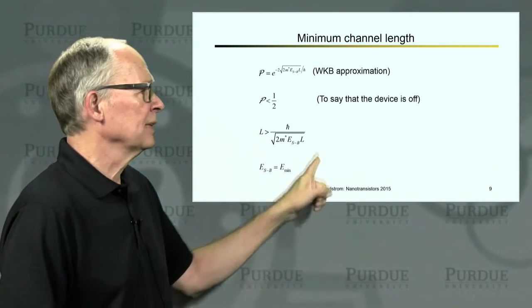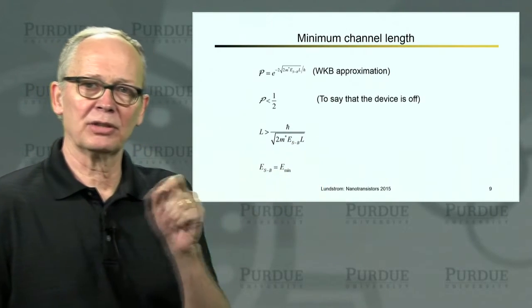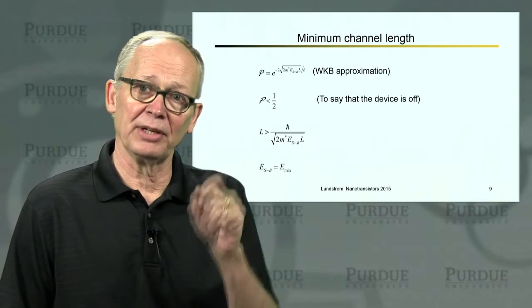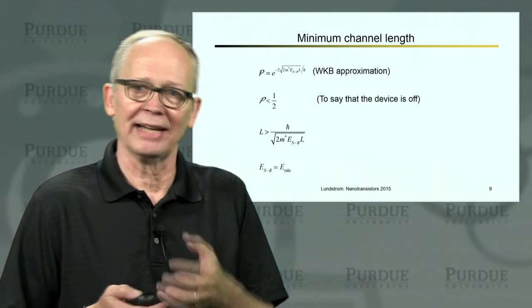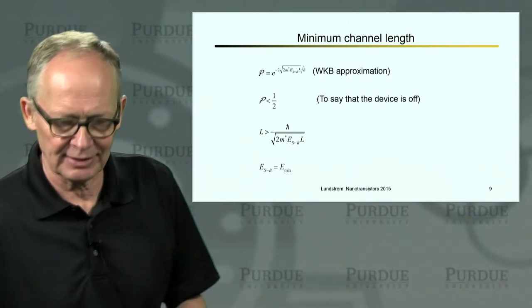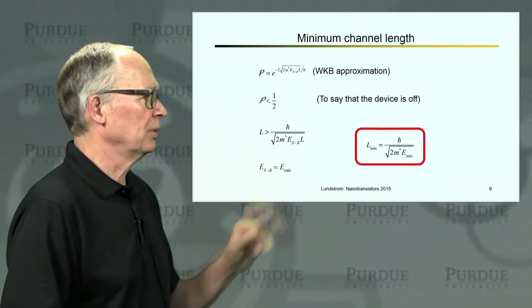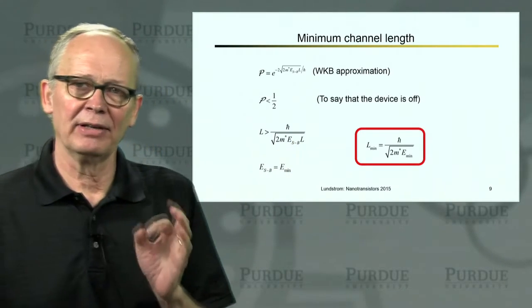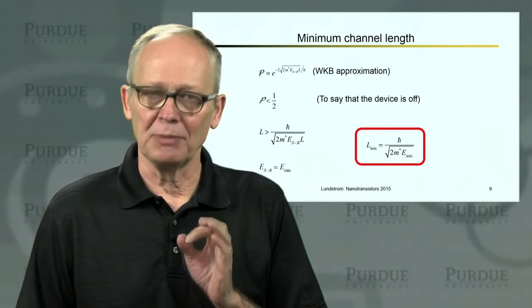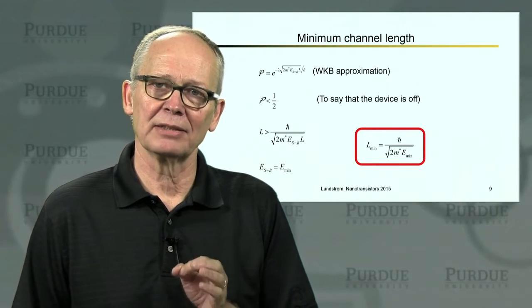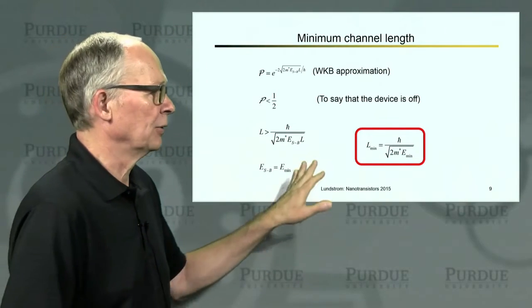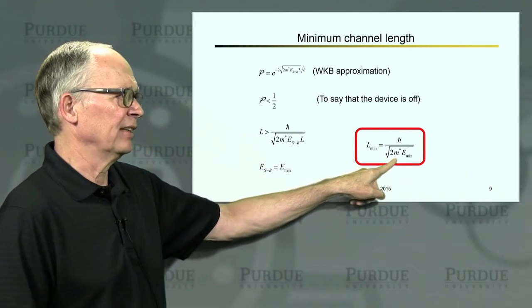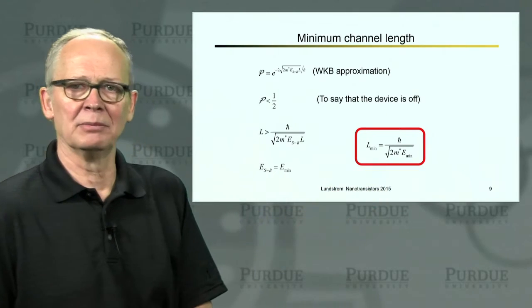It has to be longer than this value in order for the probability to be less than 1/2. If I assume that the height of my barrier between the source and the drain is the same as my minimum switching energy, and I would probably design my device to do that so that everything is symmetrical, then we can plug numbers in and we get a very simple expression for the minimum channel length of a MOSFET so that I can ensure that it's off when it's supposed to be off. It's given by this expression, related to the effective mass and to this minimum switching energy.